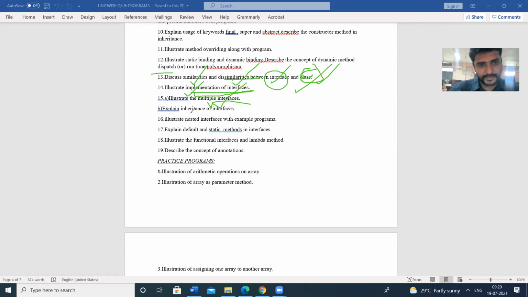Next, explain the inheritance of the interface. There is a possibility of implementing the inheritance concepts along with the interfaces.